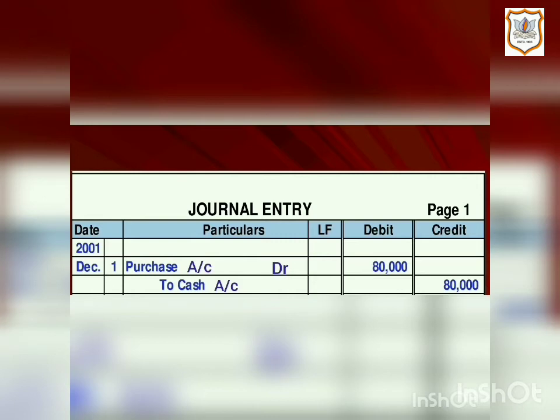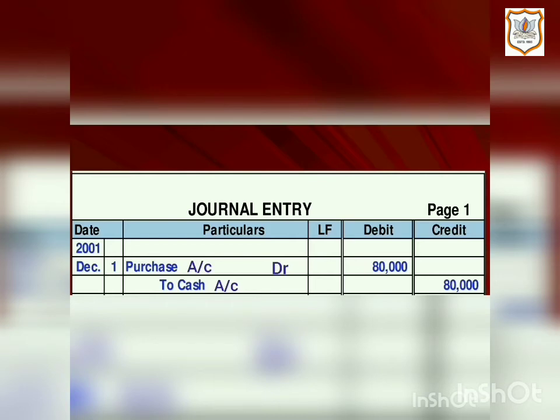So we will apply the rule of real account, which says debit what comes in and credit what goes out. Here goods are coming into the business as we are purchasing them. So purchase account will be debited, and cash is going out of the business because we have paid cash in order to purchase goods. So cash account will be credited.